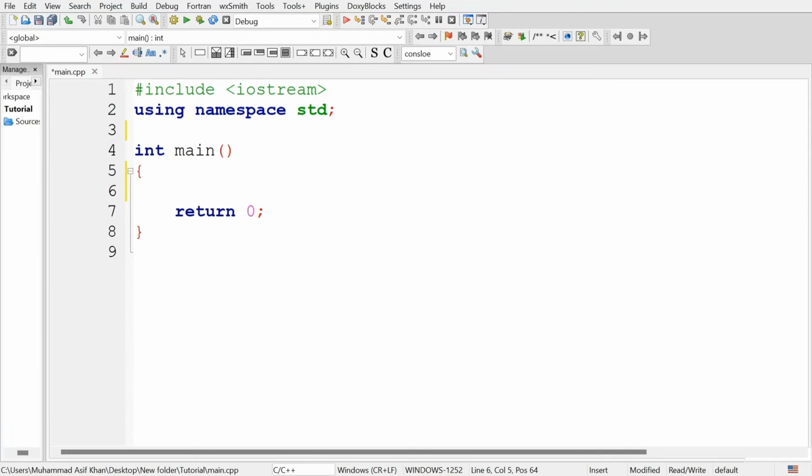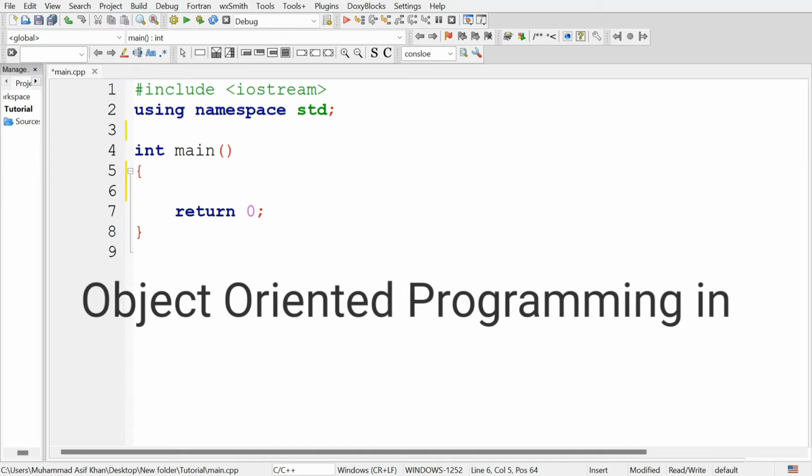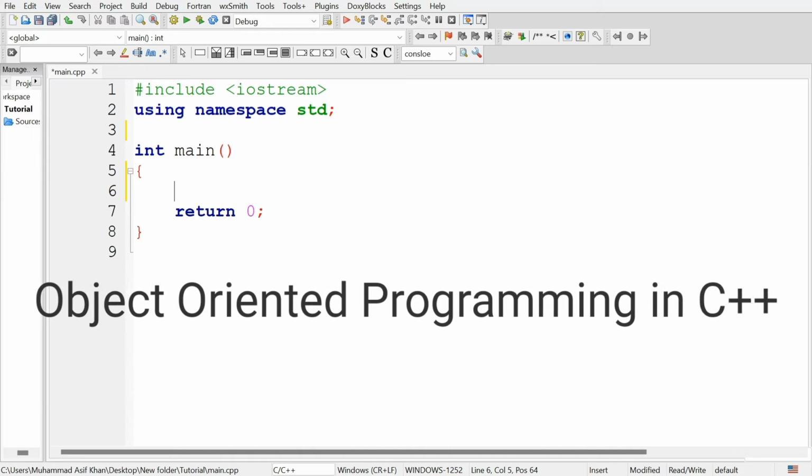Welcome students. Today we are going to start object-oriented programming in C++. Object-oriented programming is the most important concept in software development. So first, understand what is object-oriented programming.